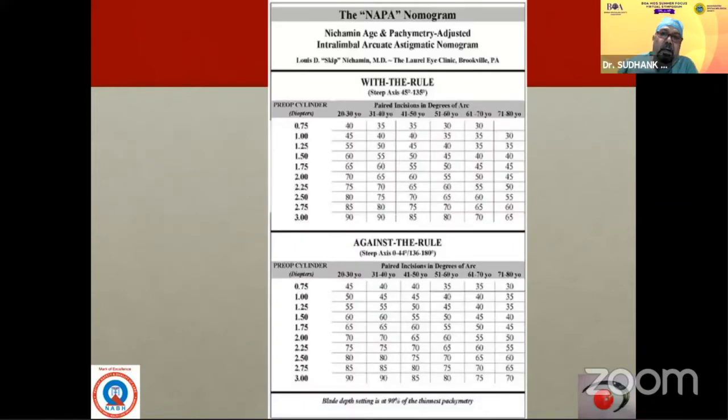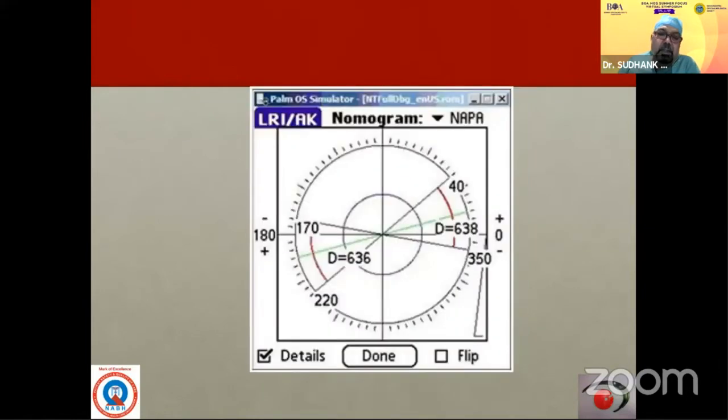And this is the NAPA nomogram, which has with-the-rule astigmatism with the steep axis being 45 to 135, and against-the-rule astigmatism, which is from 0 to 44 and 136 to 180. So we have to assess age, astigmatism, axis, everything is going to play. These are the variables one has to manage, and then accordingly we have to make a chart, and make a mark for how much distance from the limbus, and mark and do it properly.